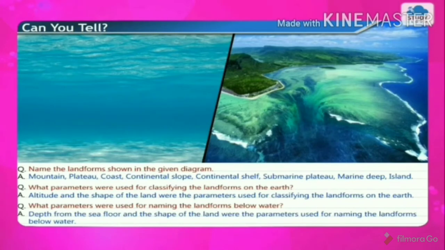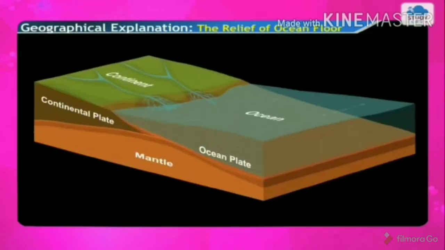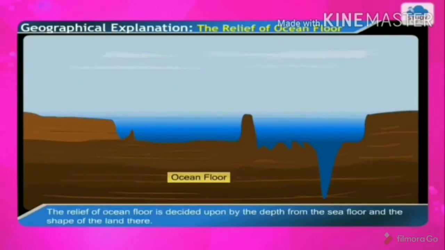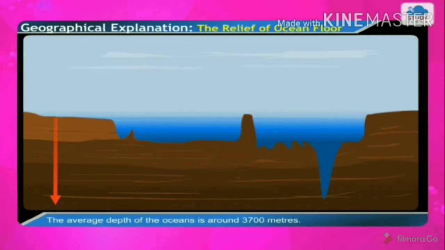Now, geographical explanation. The relief of the ocean floor. Now, what is relief? Relief means land, the land of the ocean floor. Submerged means whatever land is underwater, below oceanic water, is called the ocean floor. Okay. The relief of the ocean floor is decided upon by the depth from the sea floor and the shape of the land there.